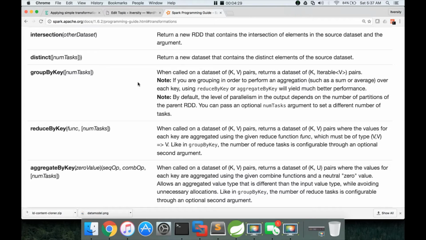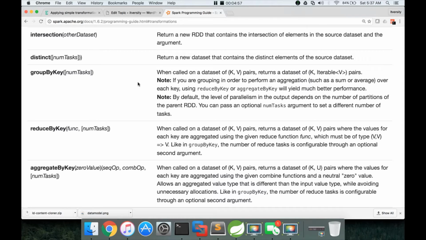I will not get into too many details, but for now, just remember that group by key does not use combiner, and combiner is very important when you are doing aggregation, such as adding the stuff or computing the minimum or maximum, etc. In those scenarios, combiner is very important, and group by key does not use it.